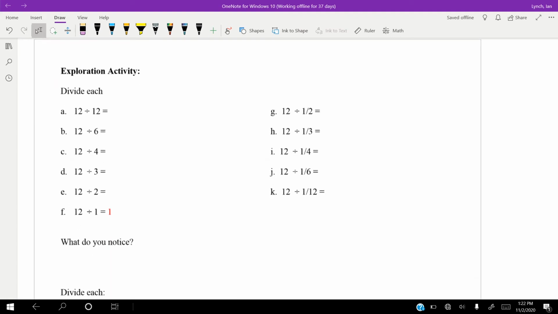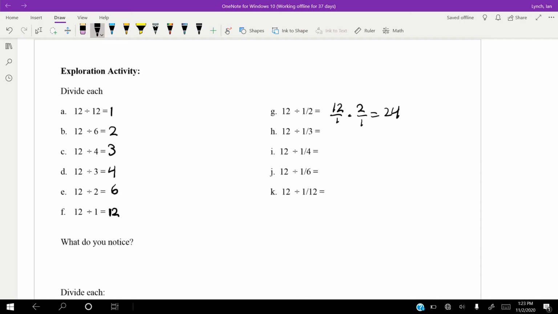Alright, so let's divide these. We know 12 divided by 12, anything divided by itself is 1. 12 divided by 6, that is 2. 12 divided by half. Well, that's 12 over 1 times 2 over 1, which is 24.